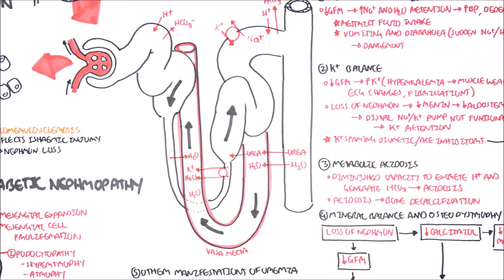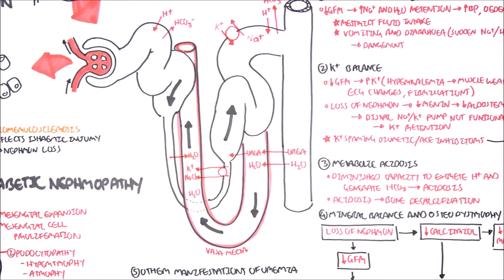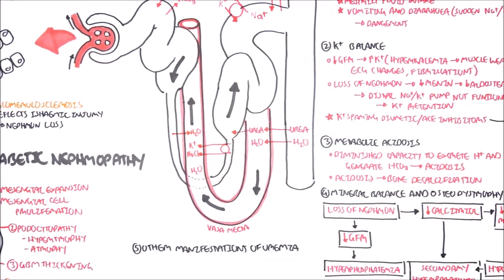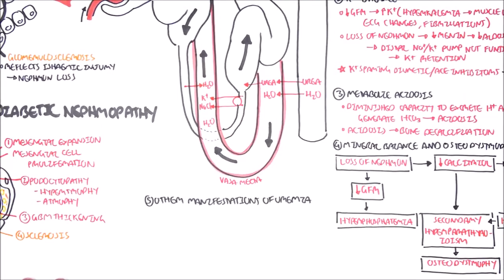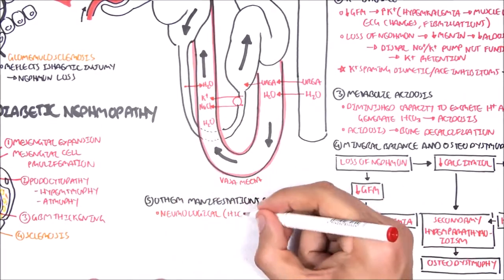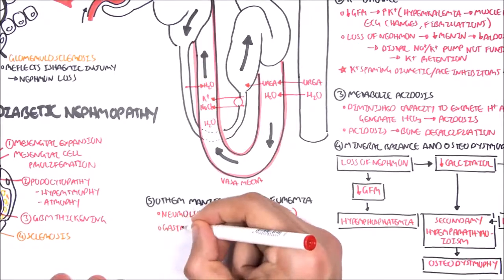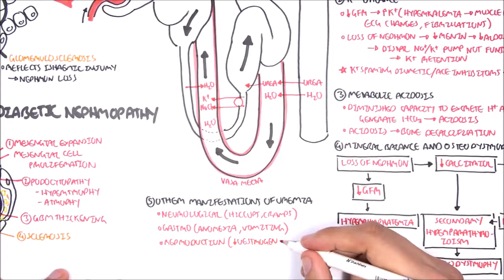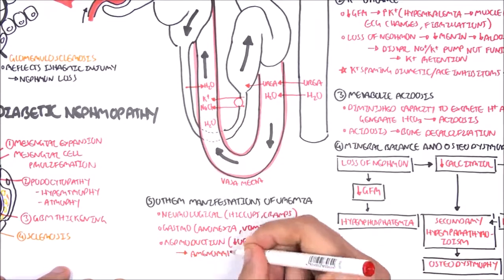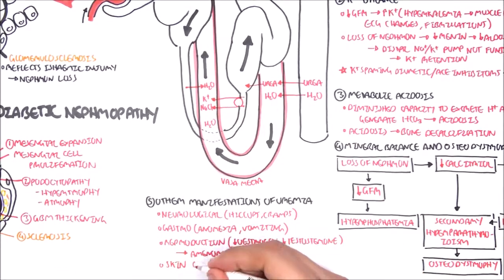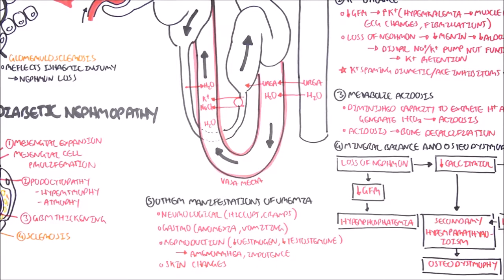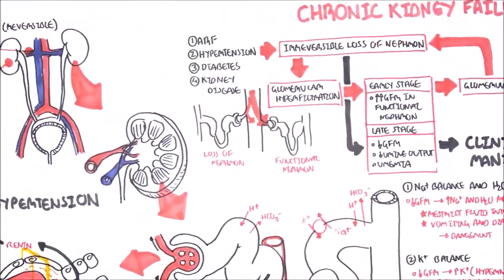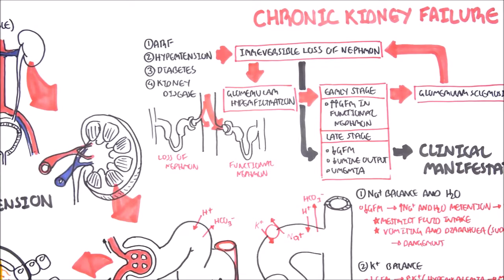And so if this whole process does not work, if the kidneys don't work at all, you actually retain urea, and so you get uremia. And uremia is bad because it results in neurological signs and symptoms such as hiccups, cramps, gastro problems, anorexia and vomiting, reproductive changes including decrease in estrogen and testosterone resulting in amenorrhea and impotence. And this uremia also results in some skin changes. And so that was most of the clinical manifestations in chronic kidney failure.